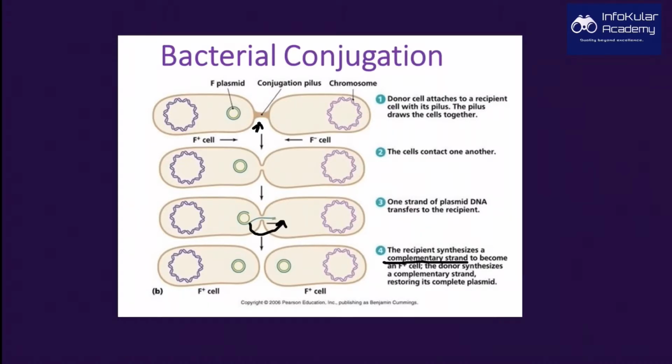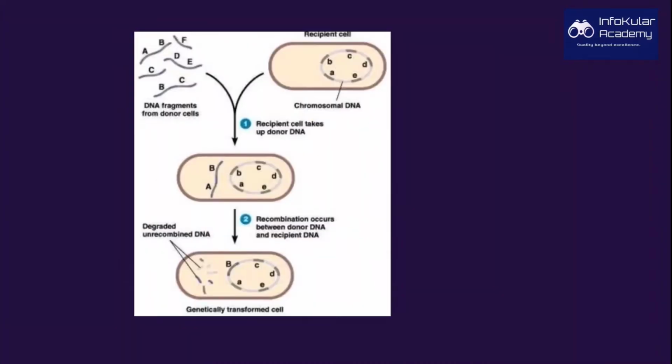The cell which transfers the plasmid material is the F-positive cell, whereas the recipient is the F-negative cell. Transformation, on the other hand, is when an external DNA is incorporated into the chromosomal DNA of the recipient, giving result to a genetically transformed cell.